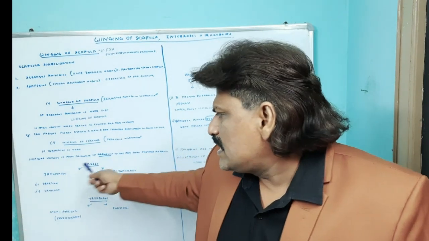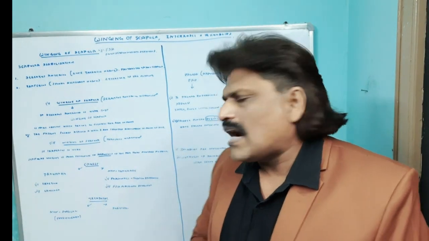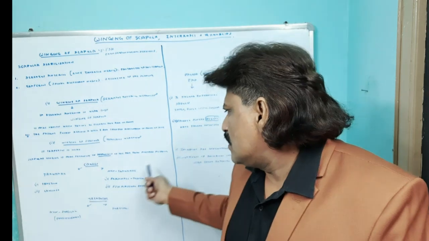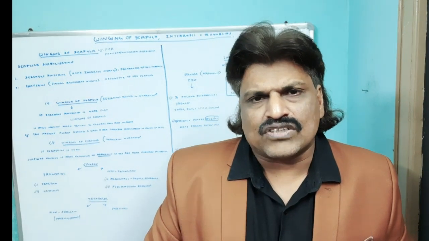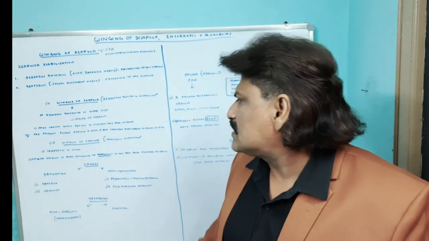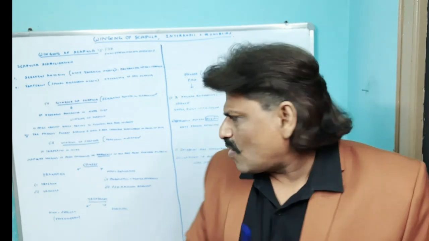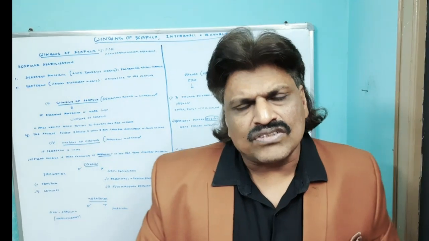So winging of the scapula due to trapezius weakness is seen more with the abduction of the arm rather than the forward flexion, whereas the serratus anterior weakness causing the winging of the scapula is seen with the forward flexion of the arm. What are the causes? Causes of the winging of scapula.